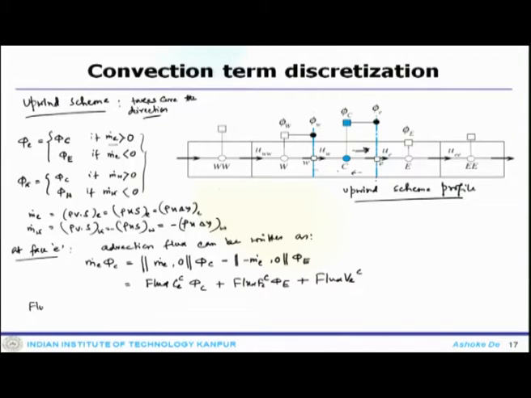My flux C convection coefficient would be the magnitude between this, then flux F E coefficient for the convection would be my m dot E 0, and flux B convection is 0.